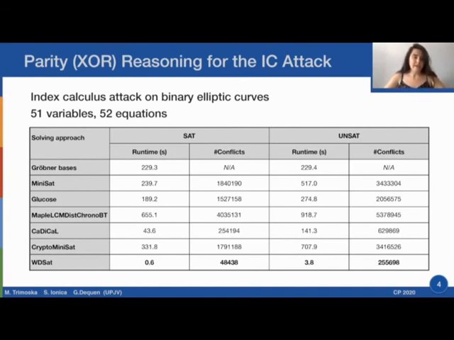There are many ways to attack this problem, one of which is the index calculus. And the index calculus attack goes in 3 phases. One of these phases can be reduced to solving a Boolean polynomial system. This system is usually solved using algebraic techniques such as Gröbner basis, but in our work we have tried to replace Gröbner basis with our SAT solver. Our experimental work shows that our solver is more efficient than Gröbner basis for this problem, which was the main goal of our work, but it is also more efficient than state-of-the-art SAT solvers for this particular problem.